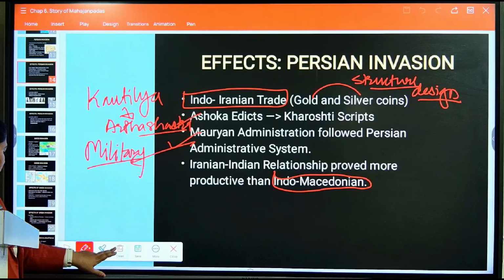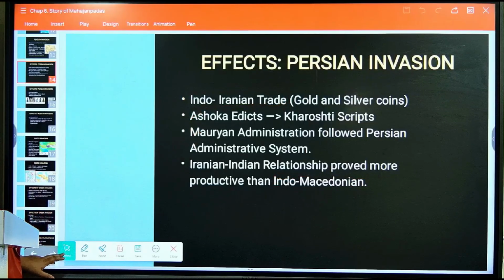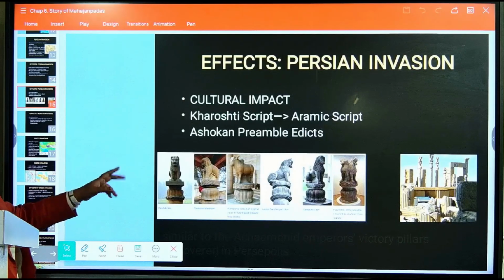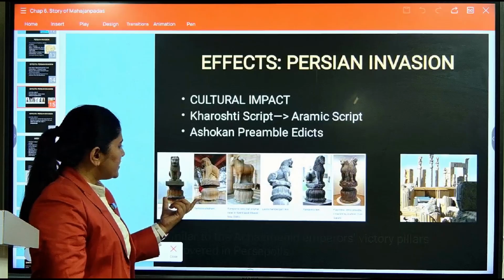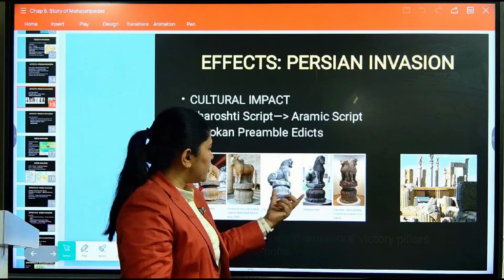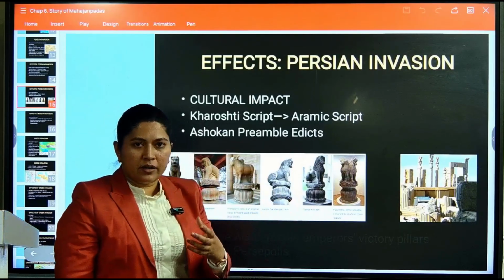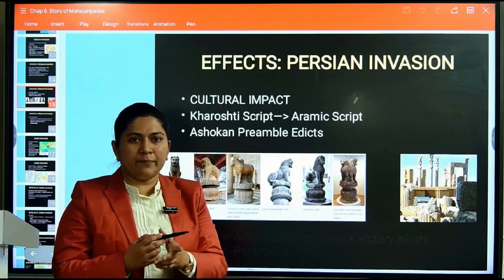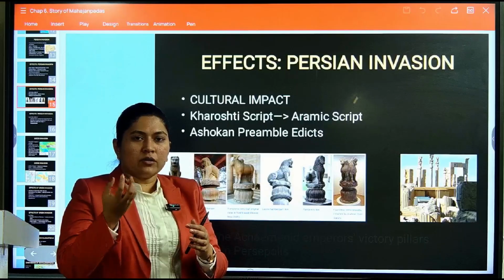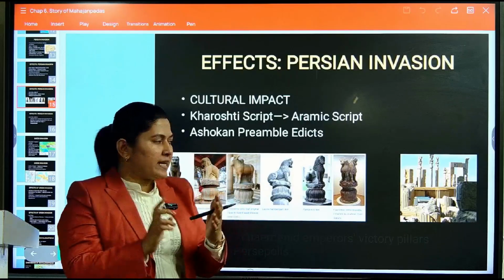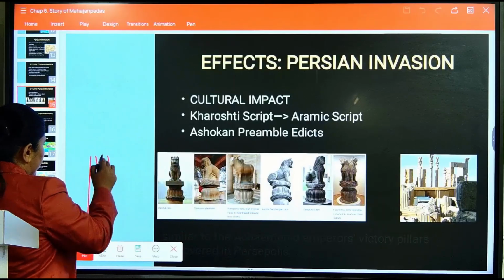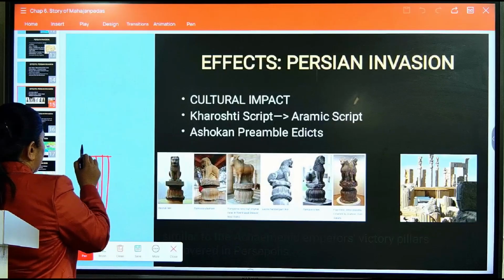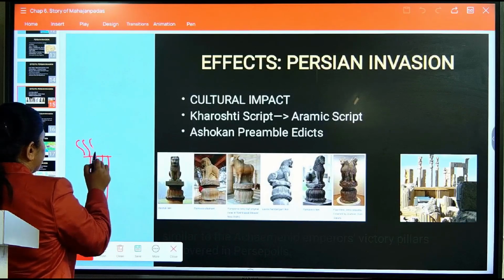After this we'll see what the Greek invasion says. So, those were the effects of the Persian invasion. See, these are the Ashokan pillar edicts. If you see your national emblem, you will notice that there is a lotus-like structure. This is the pillar.